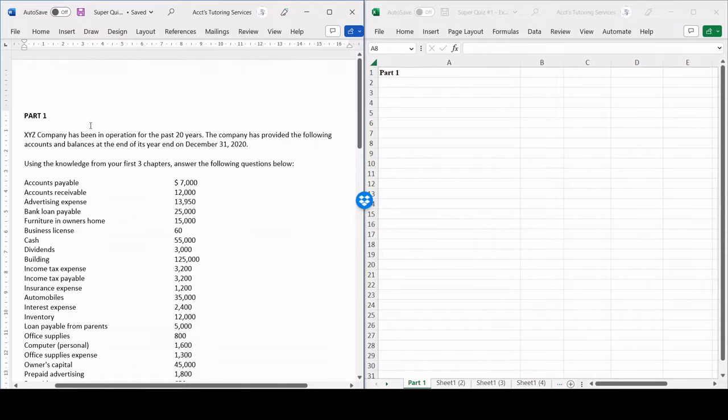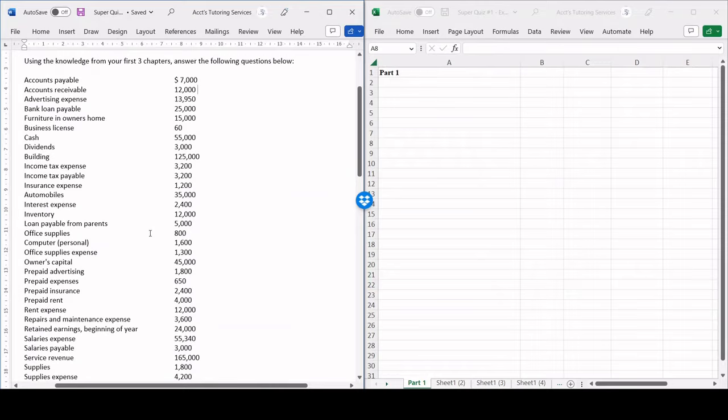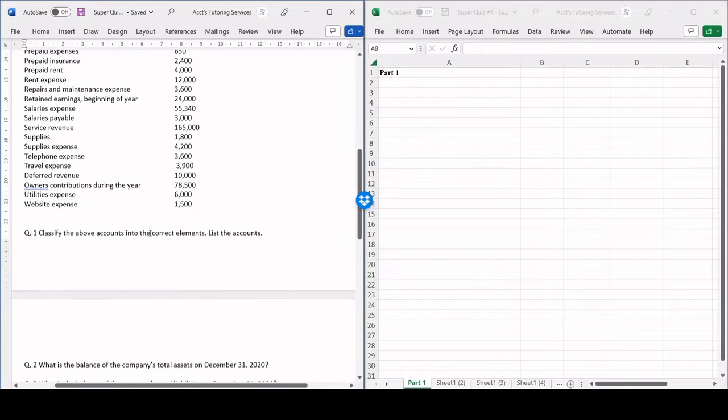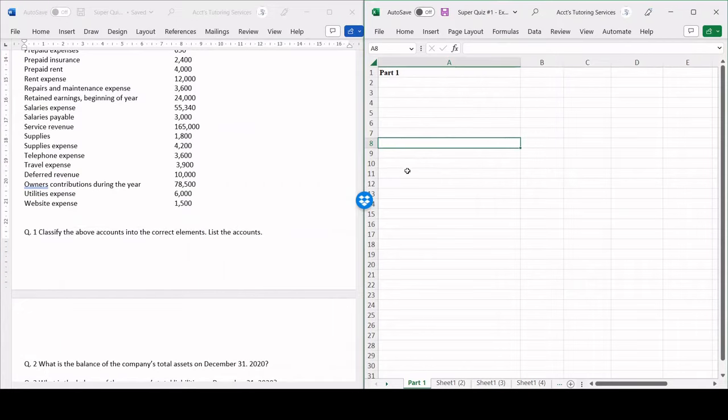XYZ Company has been in operation for the past 20 years. The company has provided the following accounts and balances at the end of its year end December 31st, 2020. Using the knowledge from your first 3 chapters, answer the following questions below. So this question over here combines chapters 1, 2, and 3. Question number 1 is classify the above accounts into correct elements and list the accounts.